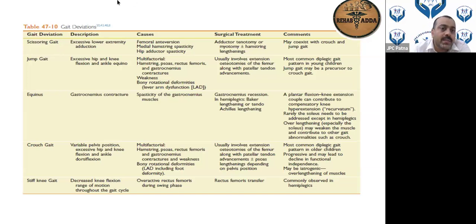Mostly all the gait deviations which I have mentioned, scissoring gait, jump gait, equinus, and crouch gait, you will mostly find in the stance phase. The stiff knee gait is mainly in the swing phase. Although I'm not saying that these four are only for the stance phase, they will have their effect in the swing phase as well. For example, if it is equinus or jump equinus gait, the child will be dragging its toe. That is possible. In scissoring gait, adduction will be there in the swing phase. So all these things have to be always kept in mind.